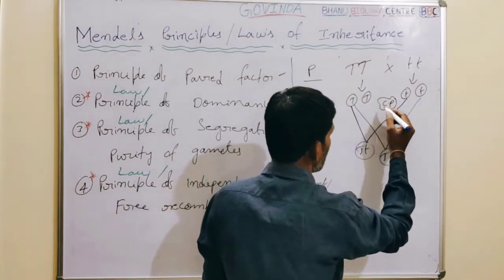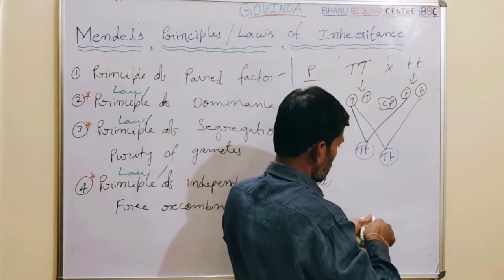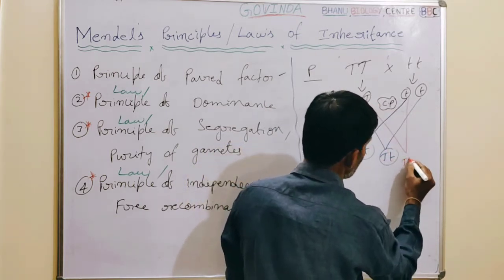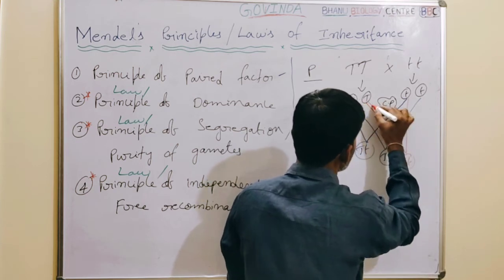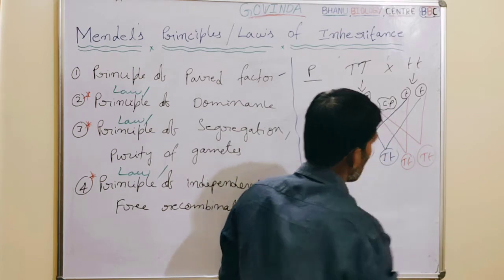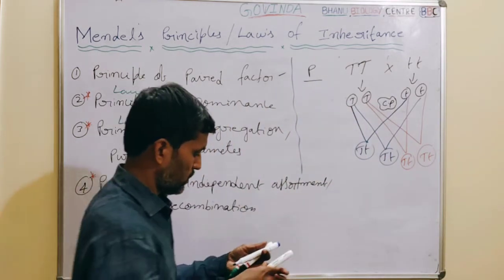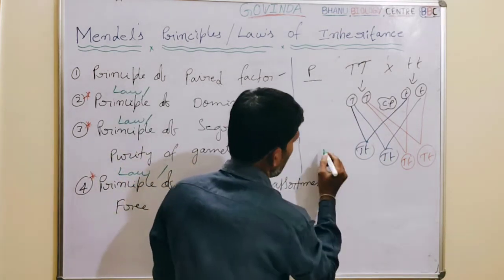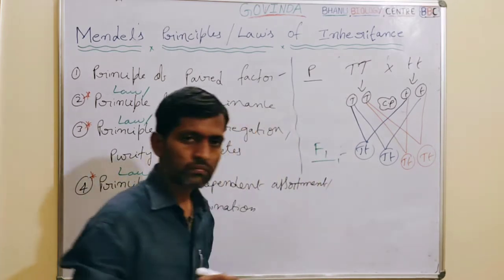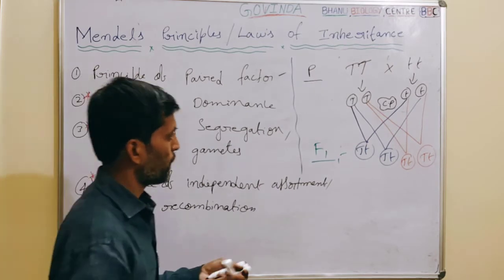This gamete fuses with this one, giving capital T small t. Then the second gamete can fuse with the first gamete, capital T with small t, and again this gamete has a chance to fuse with this one, giving capital T small t. This generation is referred to as the first filial generation, F1 generation.